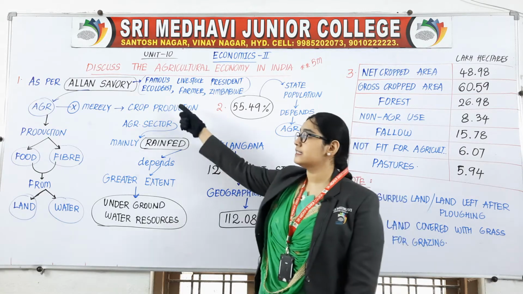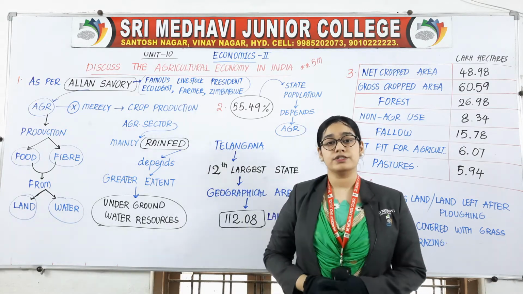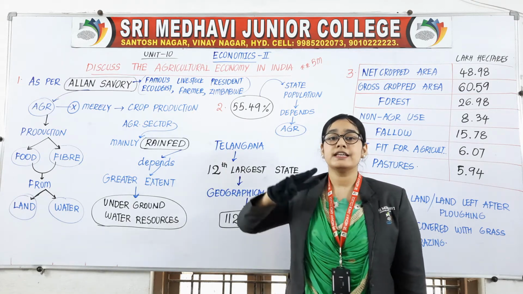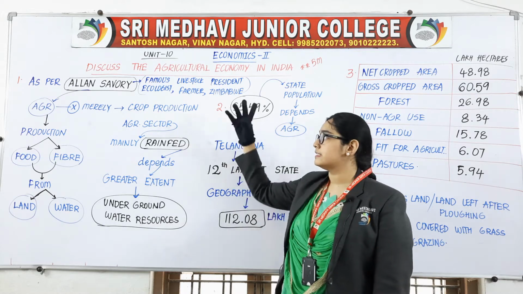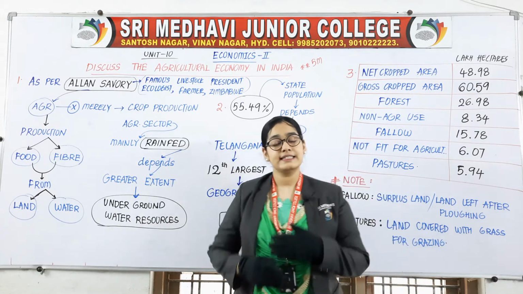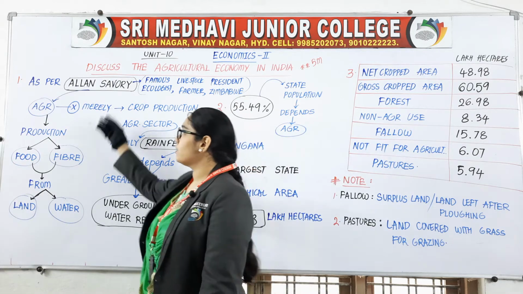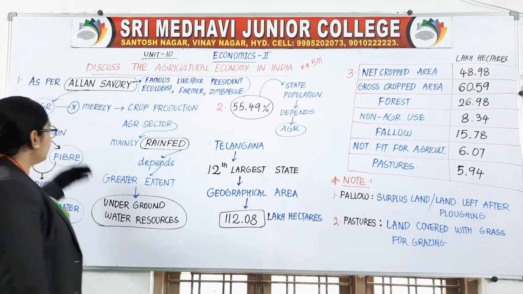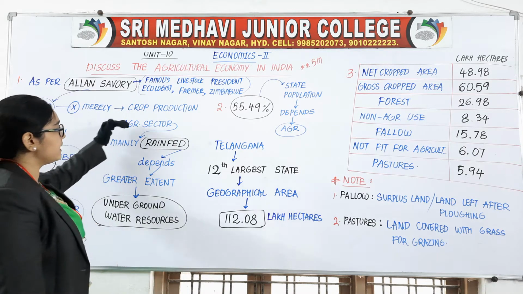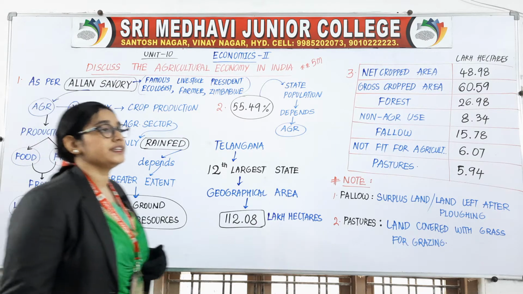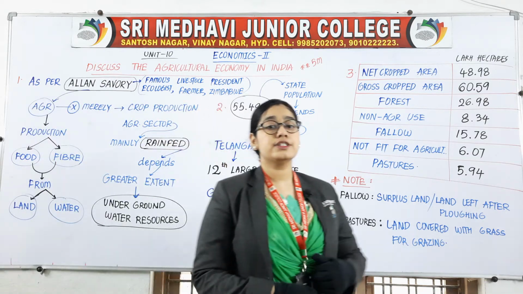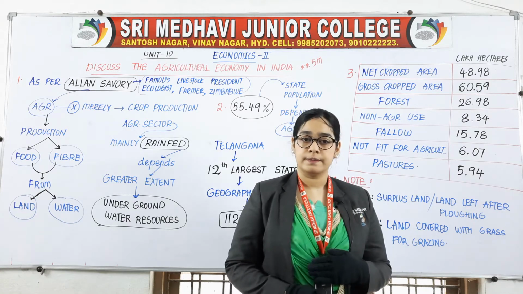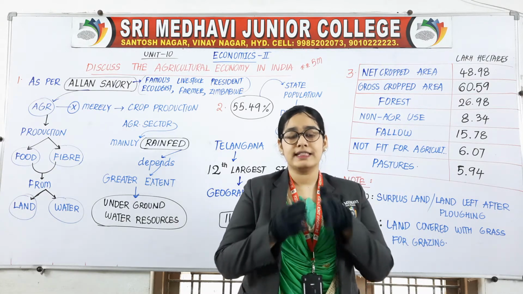First, he is a famous ecologist. Second, he is a livestock farmer. Third, he is the president of Zimbabwe. So what is Alan Savory saying? As per Alan Savory, agriculture is not merely crop production. He is saying that agriculture is not just producing crops or growing crops. It is not that small a thing.